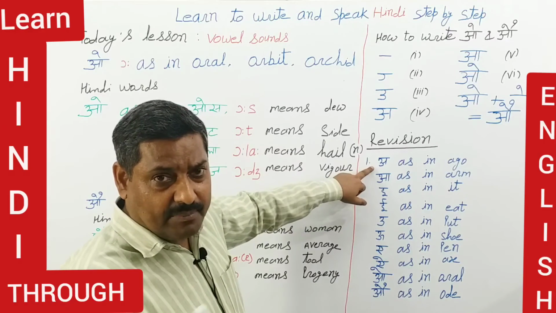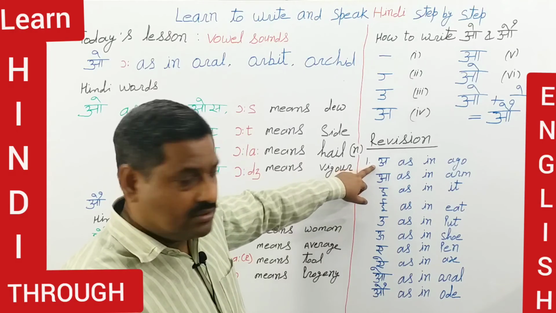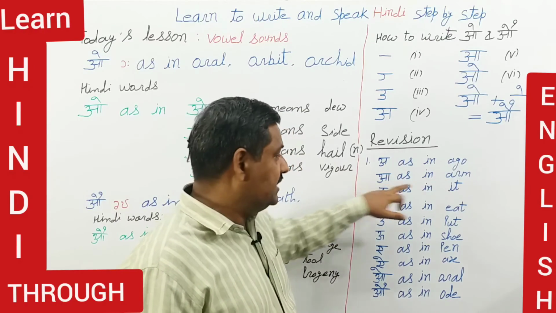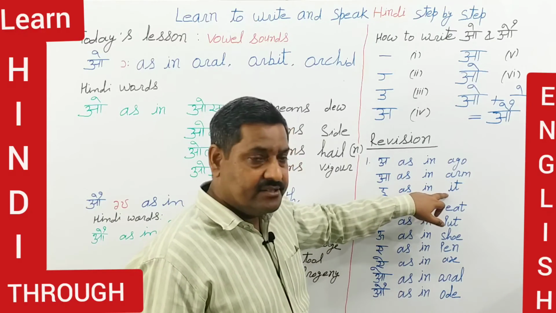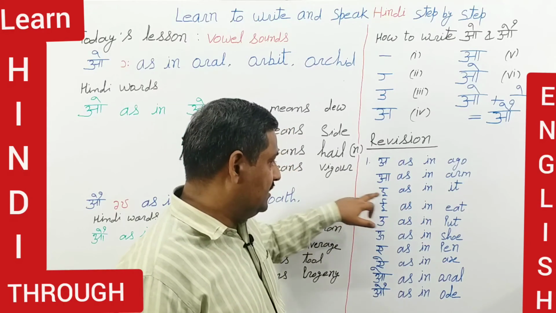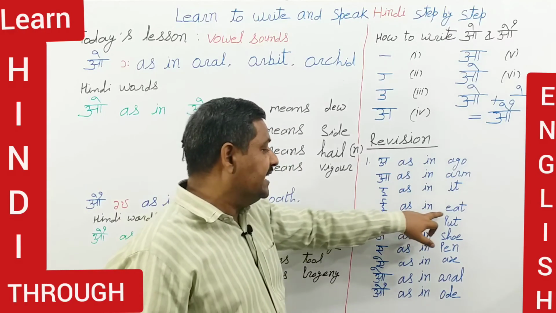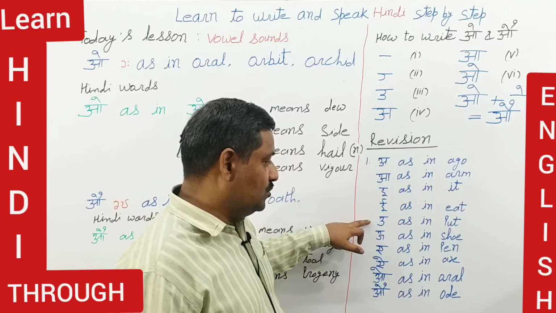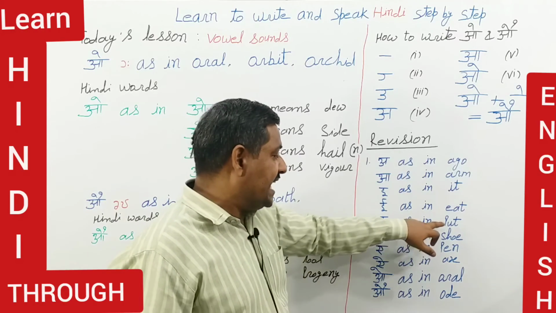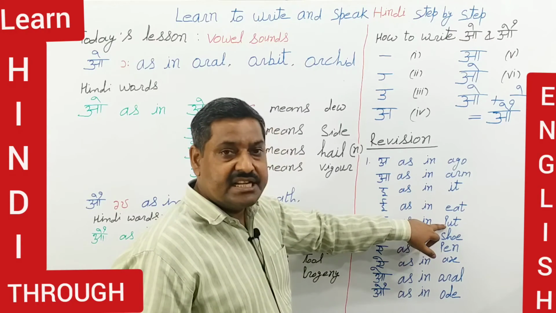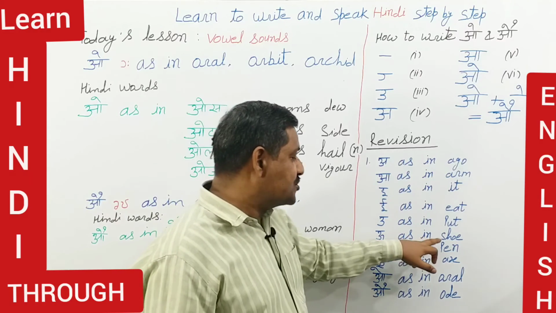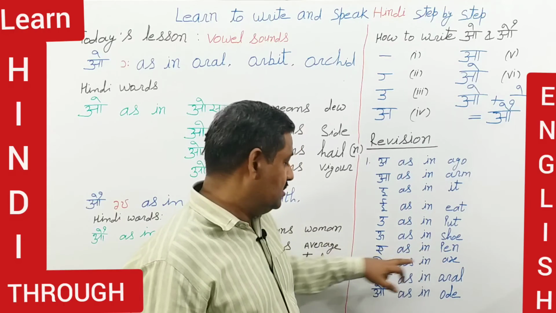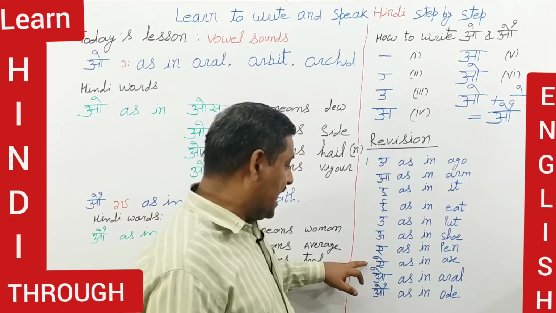Okay, so now let's come back and revise these sounds. This is a as in cow, aa as in arm, i as in it, ee as in eat, u as in put, oo as in shoe, e as in pen.